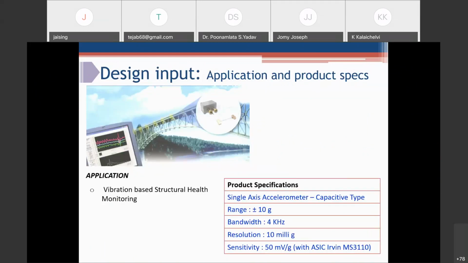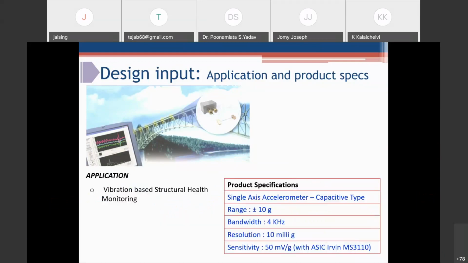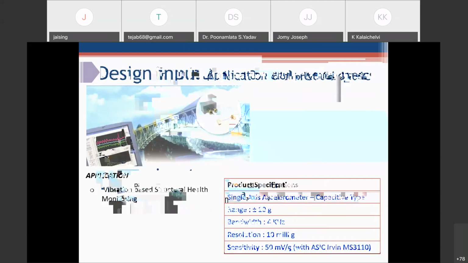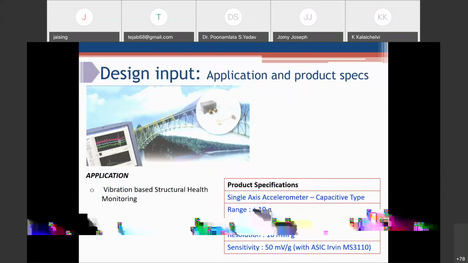The application was vibration structural health monitoring, and the specification was to design a single-axis, capacitive-type accelerometer, range plus or minus 10 G, bandwidth 4 kHz, resolution 10 mG. What we target is 50 millivolt per G for this device.